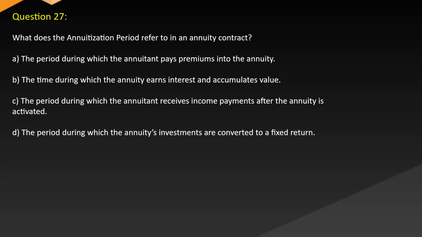Question 27. What does the annuitization period refer to in an annuity contract? A. The period during which the annuitant pays premiums into the annuity. B. The time during which the annuity earns interest and accumulates value. C. The period during which the annuitant receives income payments after the annuity is activated. D. The period during which the annuity's investments are converted to a fixed return.